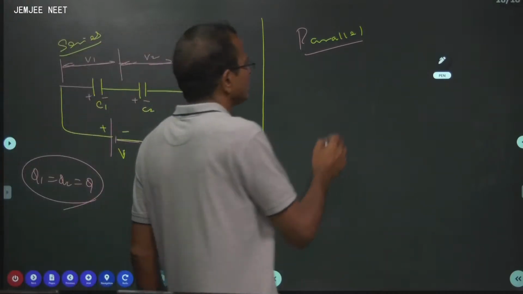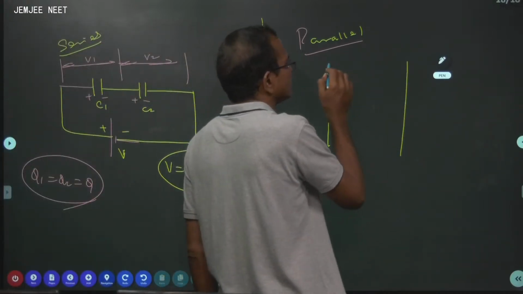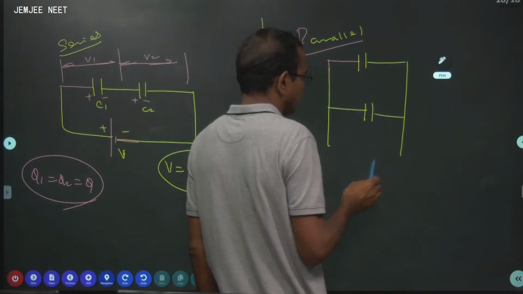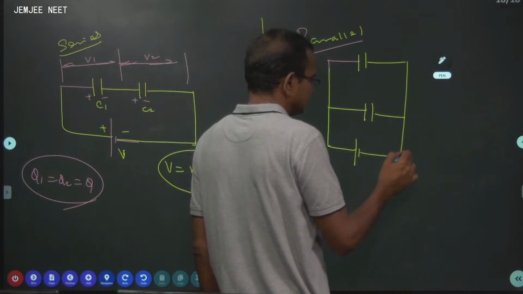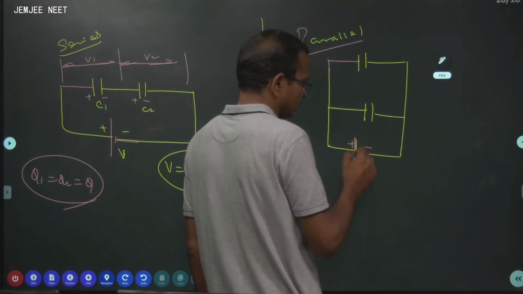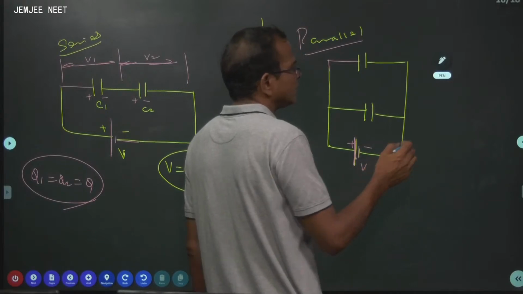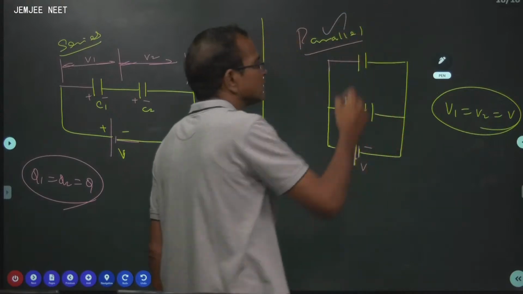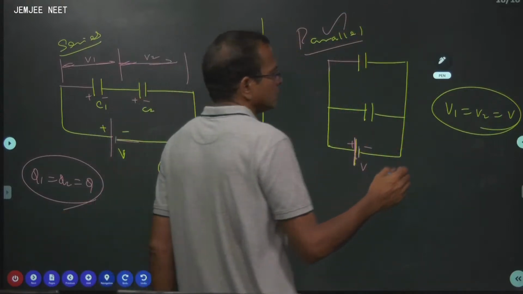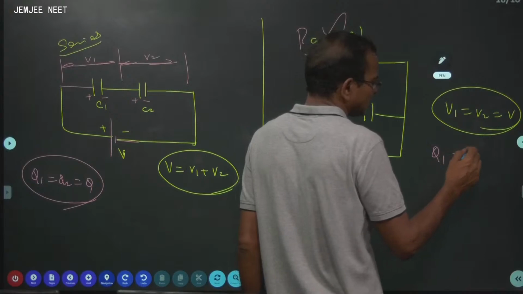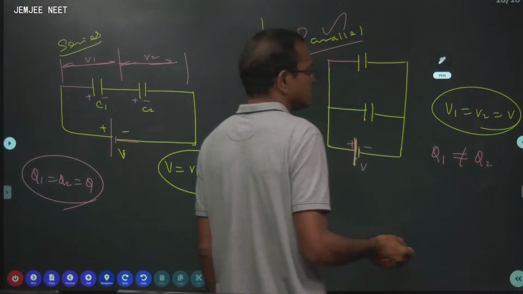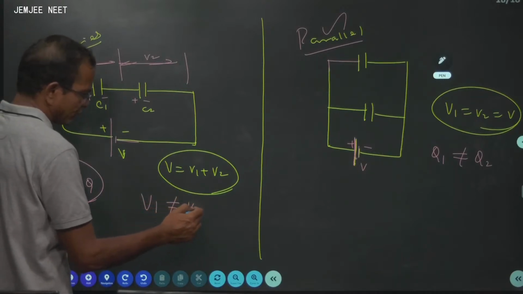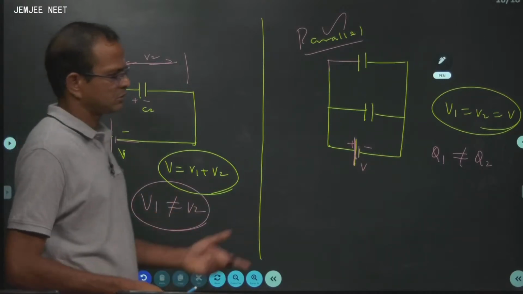Come to parallel combination. In the case of parallel combination, this is the first capacitor, the second capacitor, and a battery is connected. Plus minus, potential is V. Now, V1 equal to V2 is equal to V because it is a parallel combination. But Q1 is not equal to Q2. V1 may not be equal to V2.